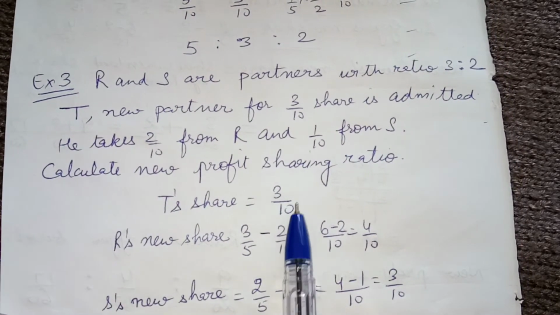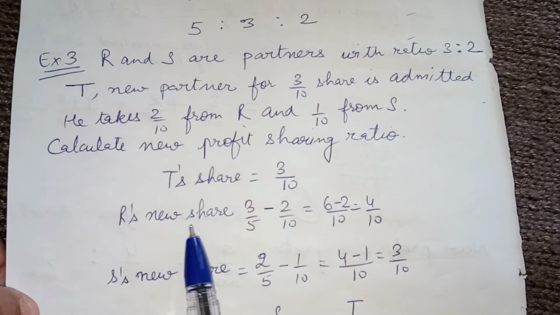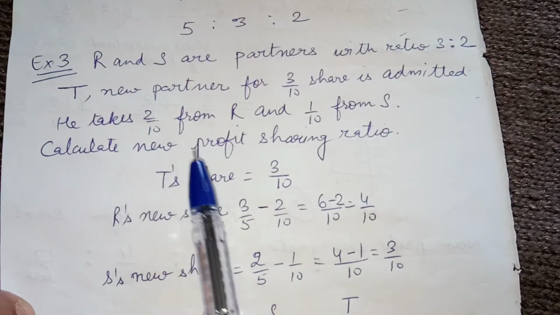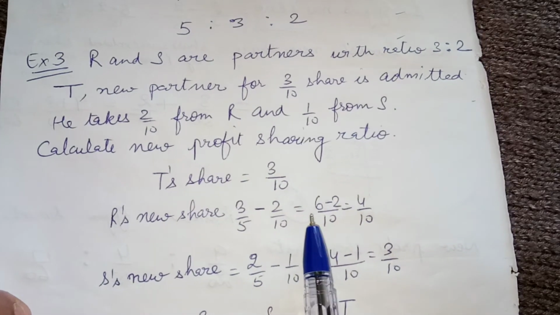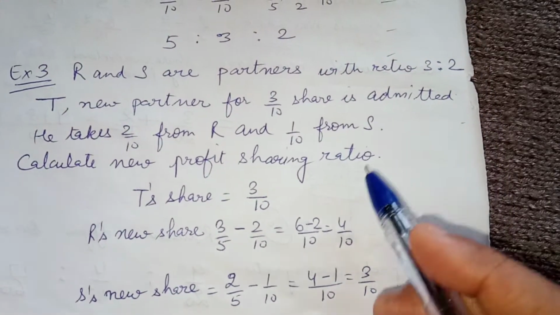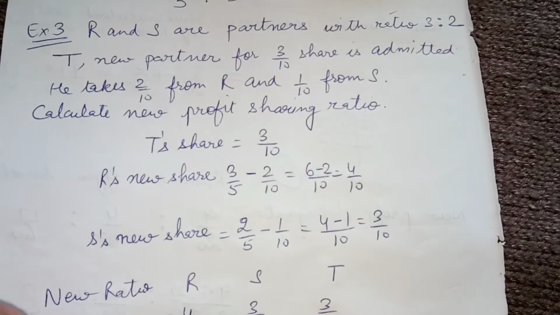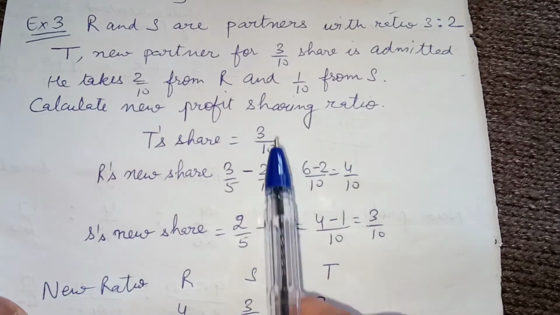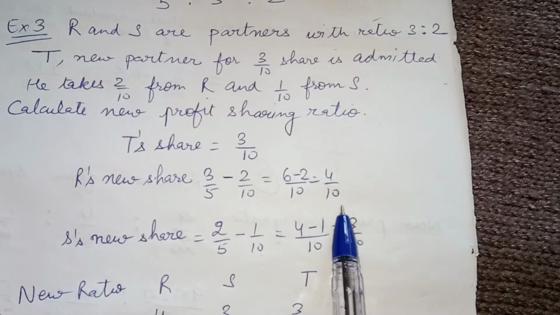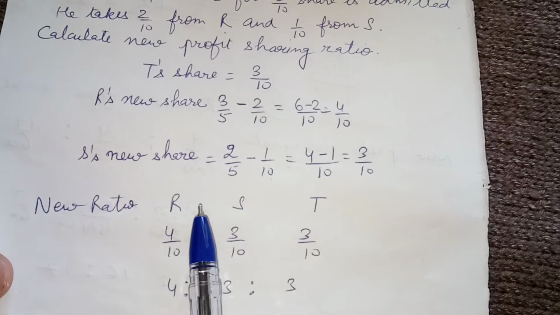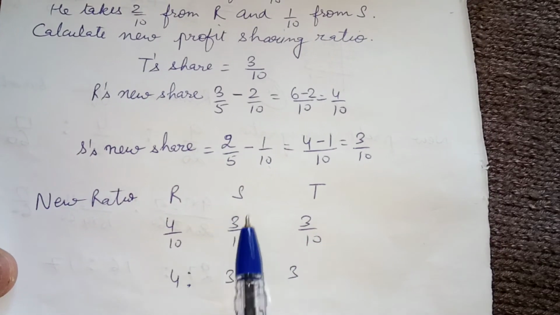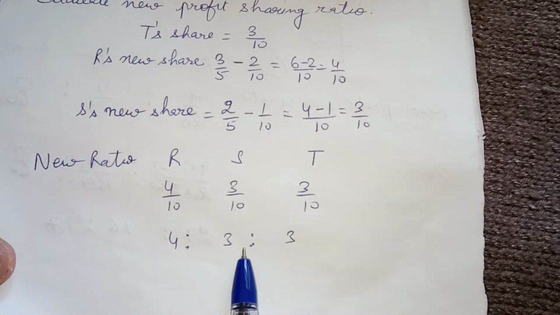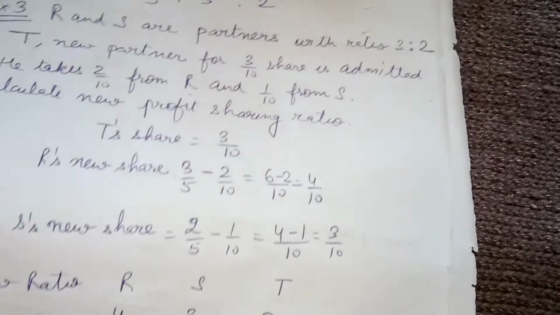T's share is 3/10. So R's new share: his previous share was 3/5 minus the 2/10 he is giving to T, so his share comes out to be 4/10. S's new share: 2/5 was his previous share minus the 1/10 he'll give to T, so his share will be 3/10. Now the new ratio will be R 4/10, S 3/10 and T 3/10. So the ratio will be 4:3:3. This was the third case.